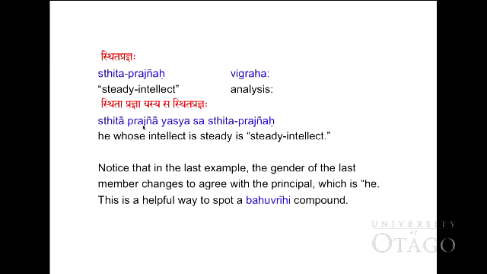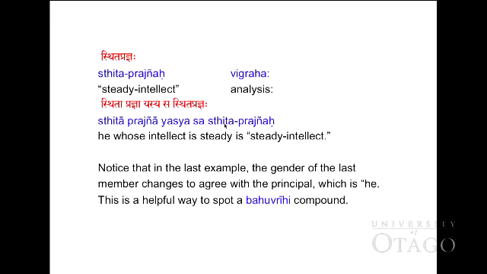You have to note here that prajna is feminine. Prajna is nominative singular feminine. Sthita, as an adjective, modifies prajna, so it should be the same, nominative singular feminine.